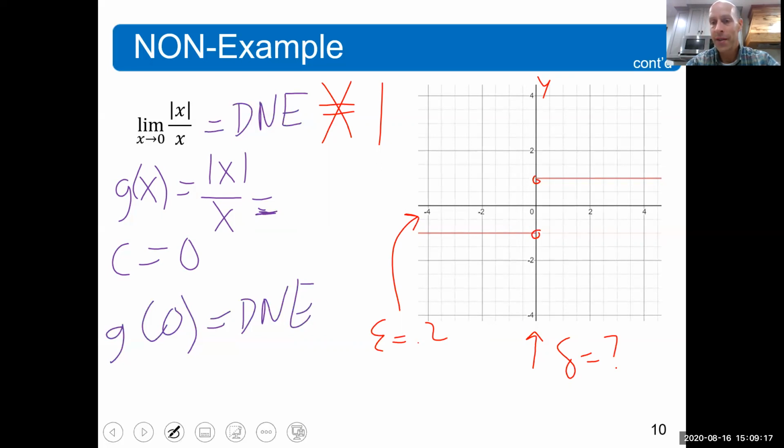The problem is remember, c here is 0, right? We said c was 0. So you have to somehow be able to guarantee that you can give me some delta that's going to get me within 0.2 of epsilon. The reason that's not going to work is, how far is it between these two curves?